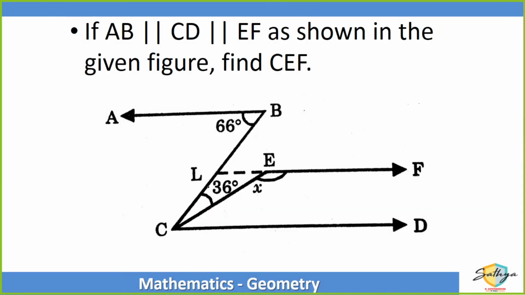So, let's take an example. Suppose it is given that AB, CD and EF, all the three lines are parallel to each other. You have also been given measure of angle ABC and measure of angle LCE. ABC is 66 degrees, LCE is 36 degrees. Then you have to find out what is the measure of angle X, that is CEF. You have to find out what is the measure of angle CEF. How do we do this?